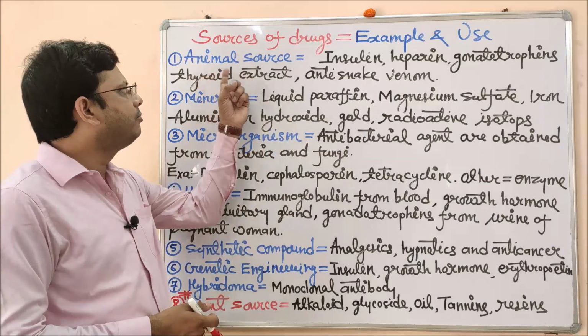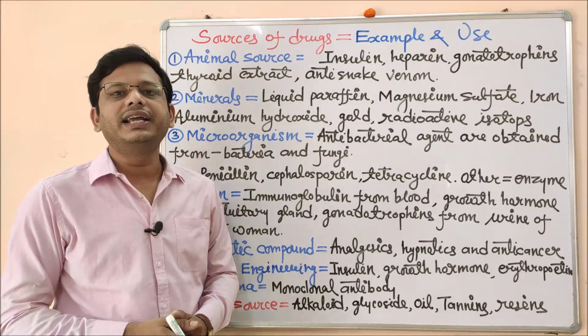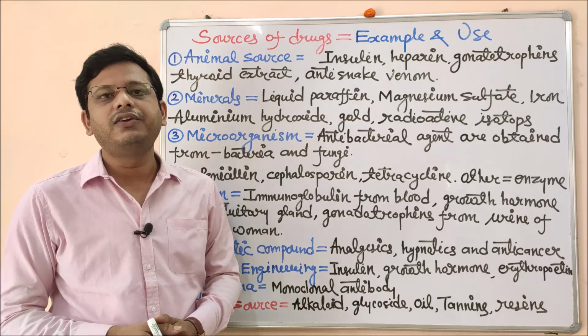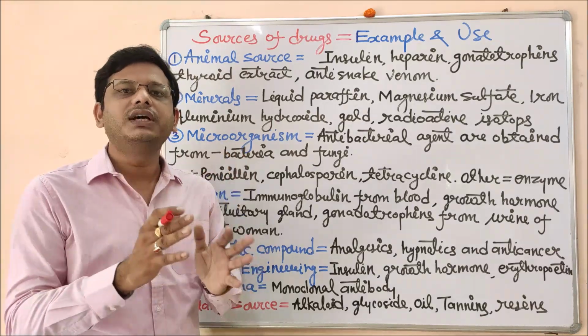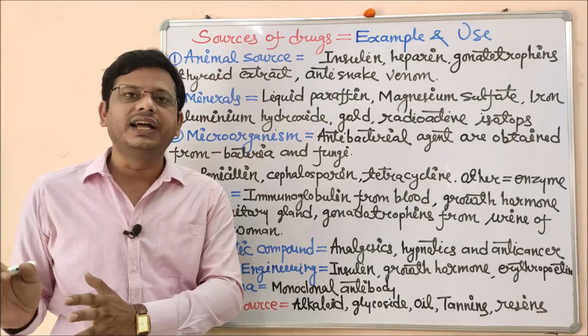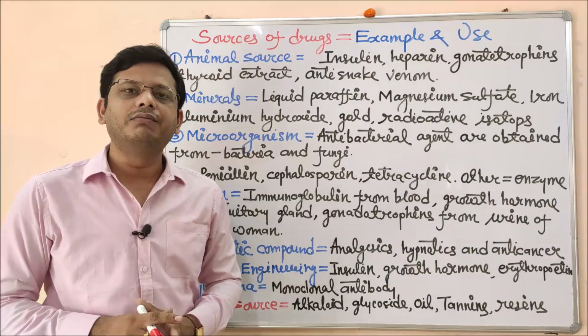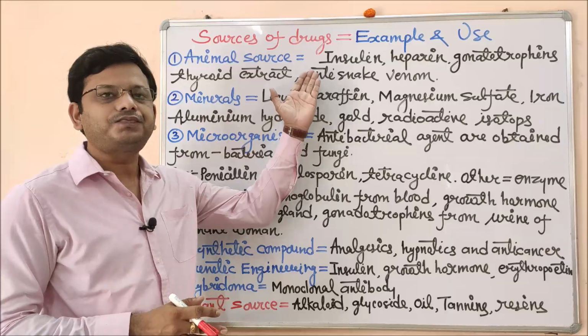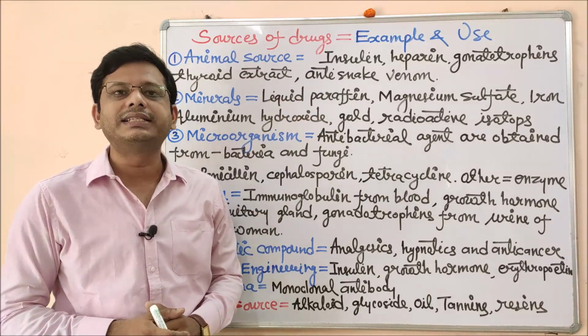First of all, let's study the animal source. If we are getting any drug, any medicine or any form of therapeutic agent from an animal, either directly or indirectly, that is considered an animal source of drug. For example, the first and most important example is insulin.